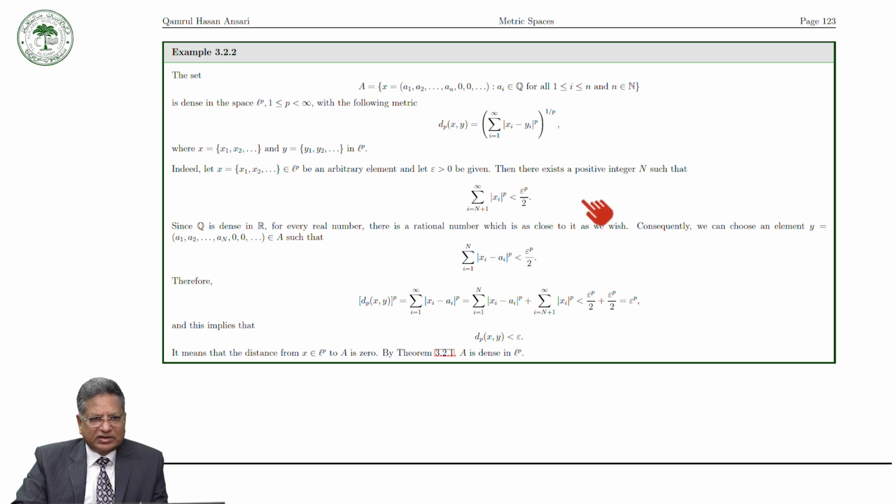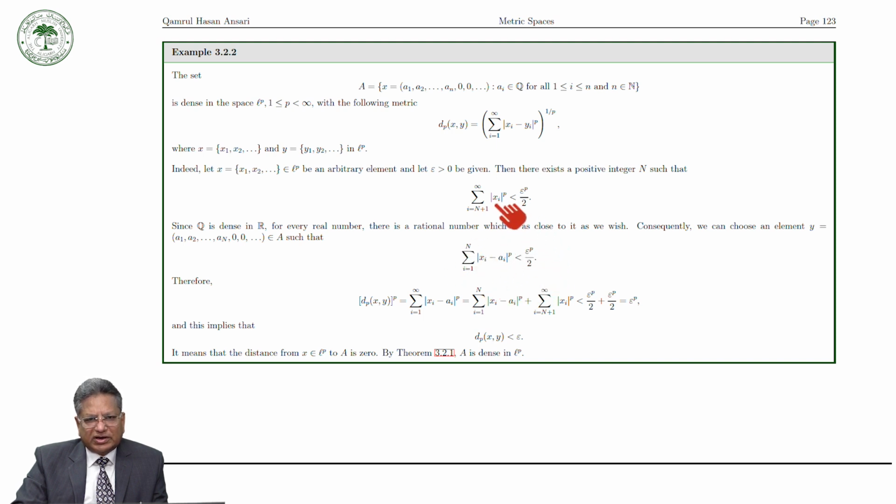Now since Q is dense in R, for every real number there is a rational number which is as close to it as we wish. Consequently, we can choose an element y of this form in A such that this term is less than epsilon^p by 2.